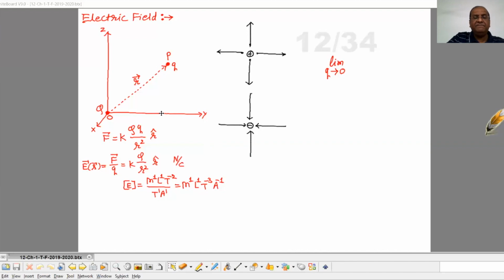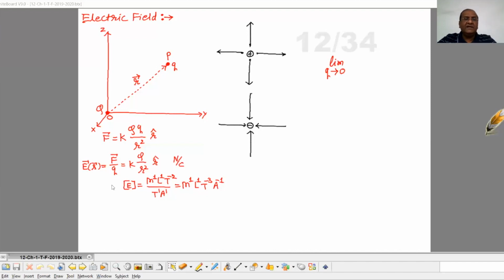Here, when we calculate the electric field of any source at any point, we require a test charge. But this test charge should be very small. We have to take the limit q tends to 0, so that the source is not disturbed.